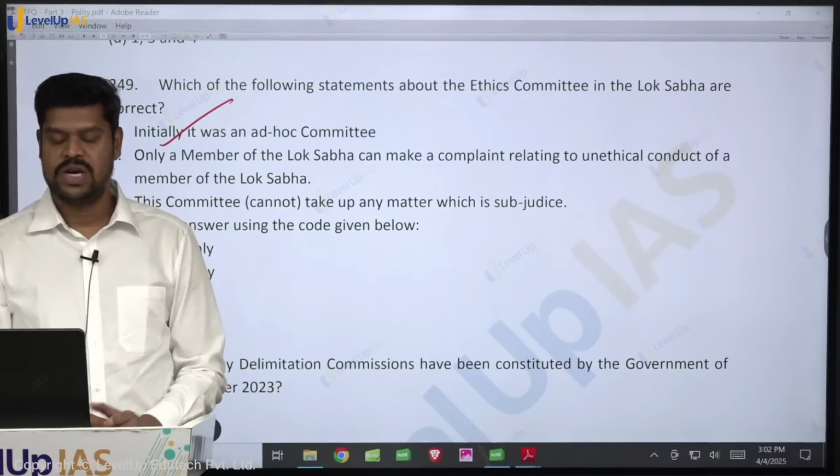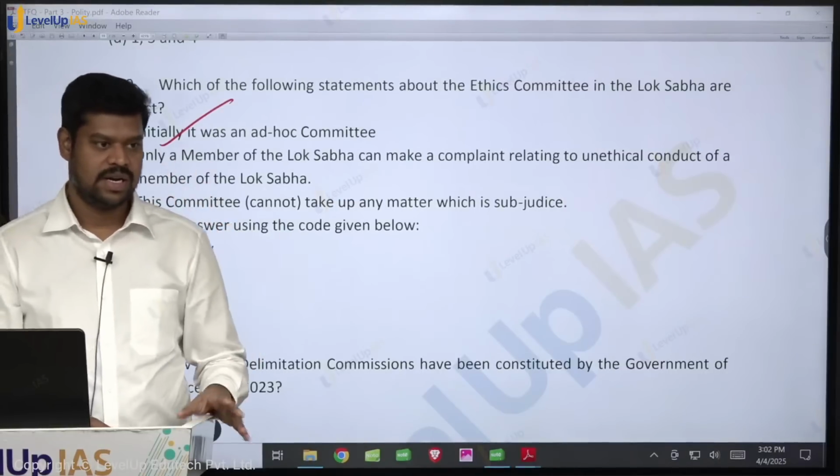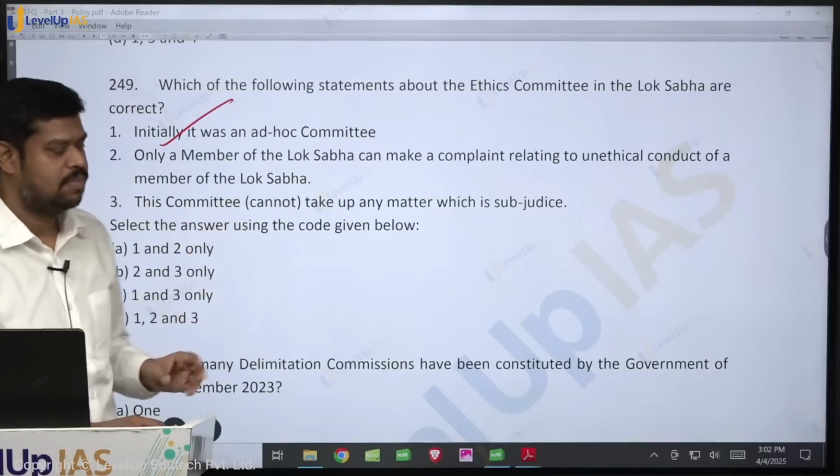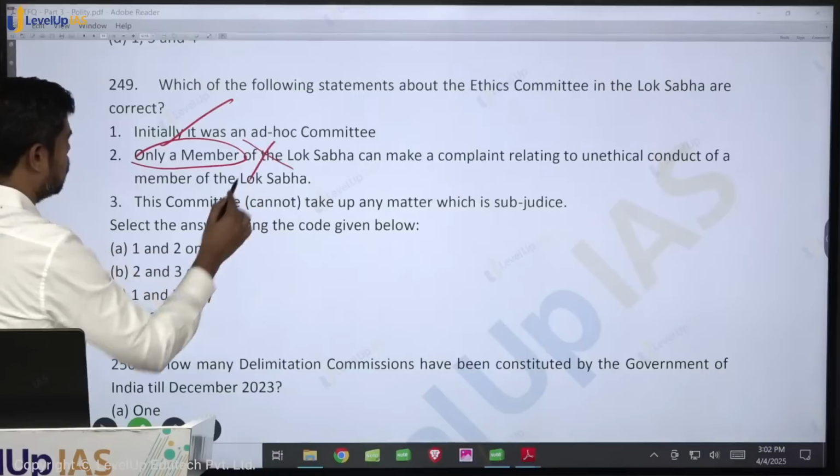So therefore, to say only the member of parliament can initiate that, it is not the right thing. Even the ordinary citizens can file a complaint to the respective houses. So therefore, only a member of Lok Sabha is wrong.